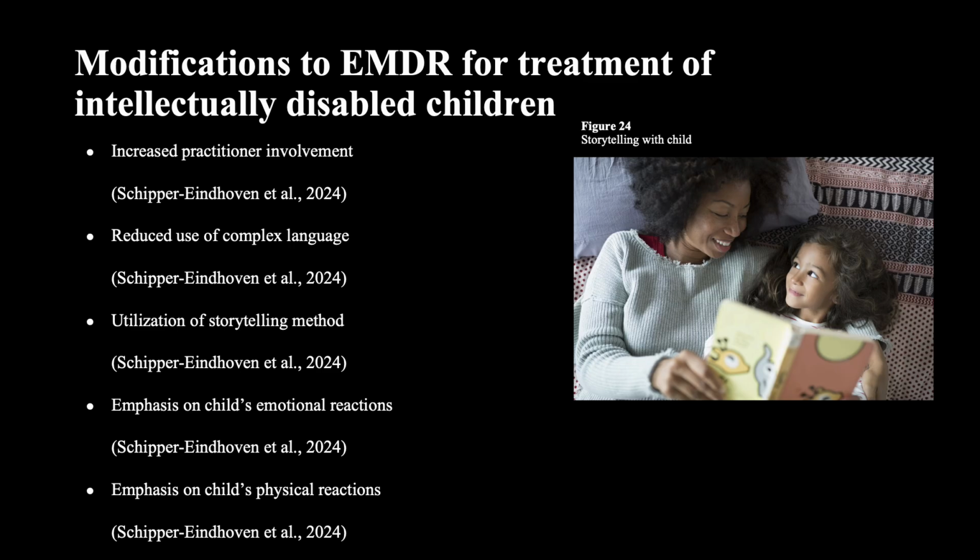There are a number of modifications to EMDR which will increase the effectiveness among intellectually disabled children. These include increased practitioner involvement, reduced use of context language by the practitioner, utilization of the storytelling method, emphasis on the child's emotional and physical reactions.